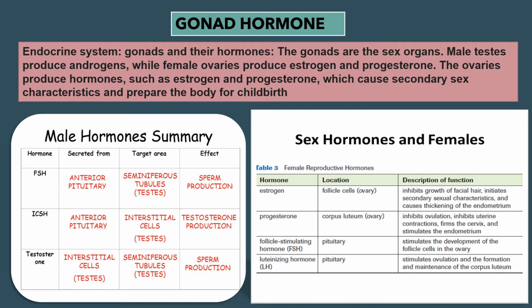And the last one is testosterone, secreted from interstitial cells of testis. Target area, seminiferous tubules of testis. And effect or function is sperm production.